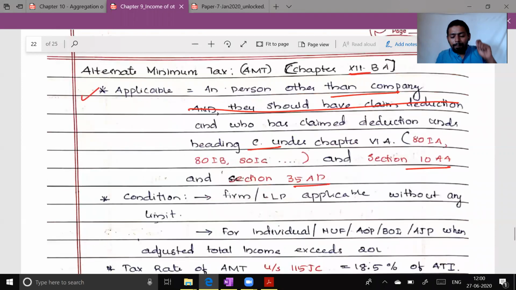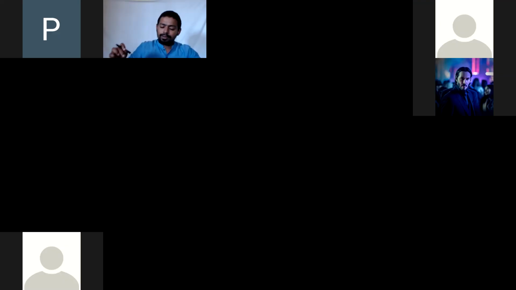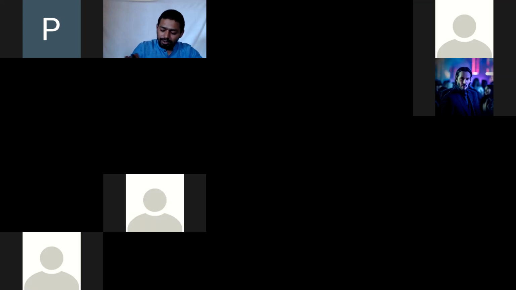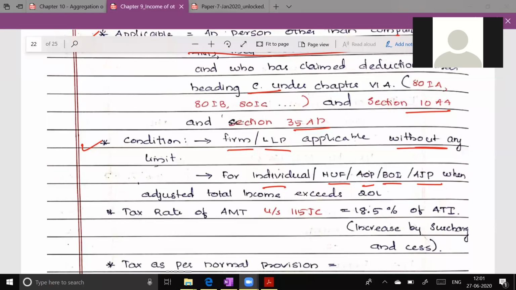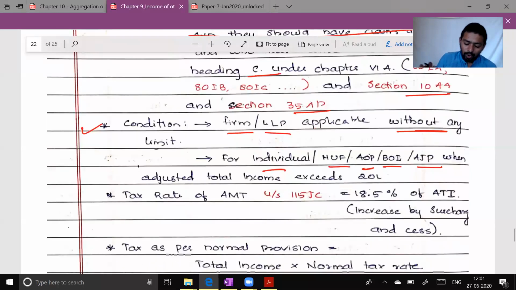Profit-linked deduction. Condition: for a firm or an LLP, it is applicable without any limit. By default, every firm and every LLP must compute alternate minimum tax every year. For any other assessee, like individual, AOP, BOI, AJP, the net had gone, it's fine, listen.